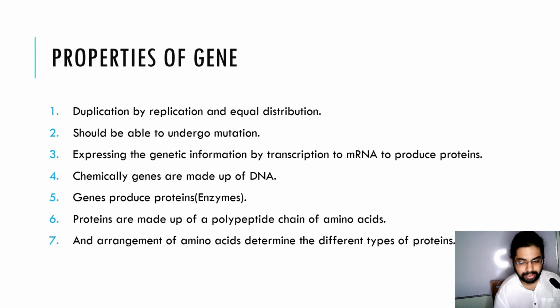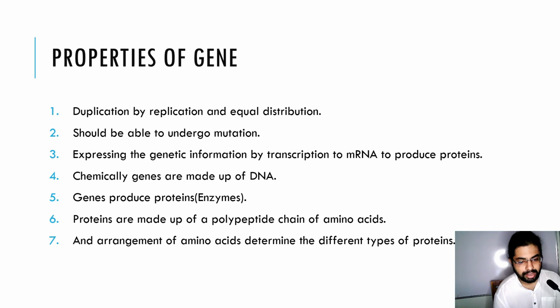Now the properties of genes: duplication by replication. Gene can replicate, doubling in number, with equal distribution when it is divided from parent to the next offspring. So gene is duplicated and distributes itself equally, and it is able to undergo mutation by itself.